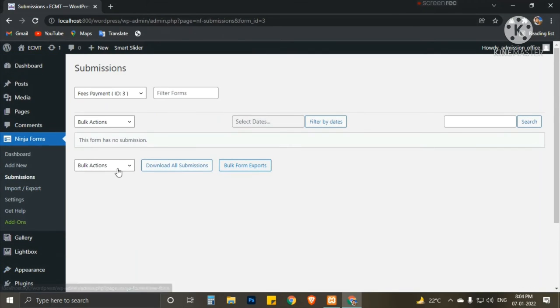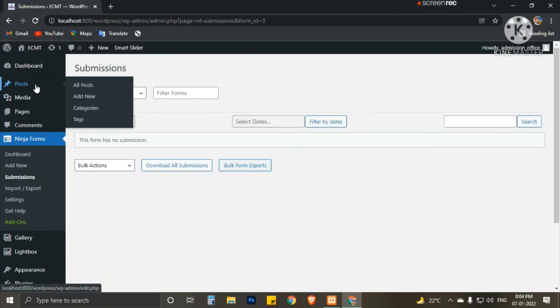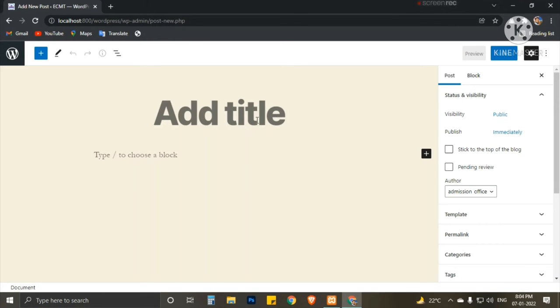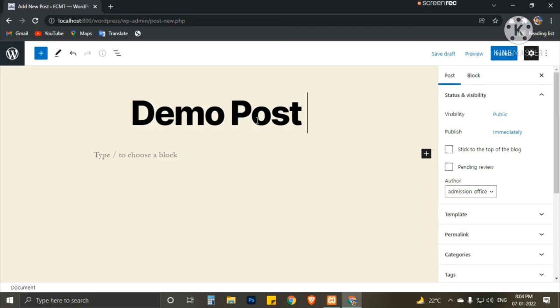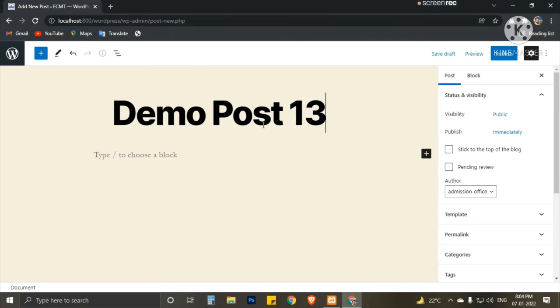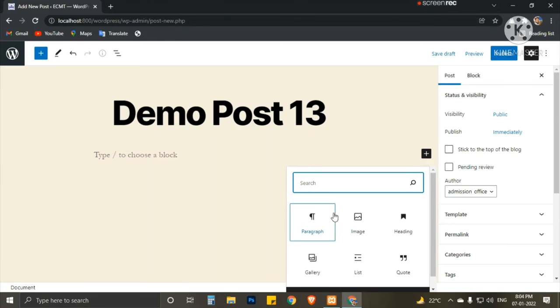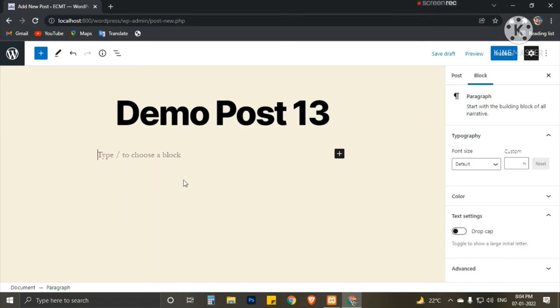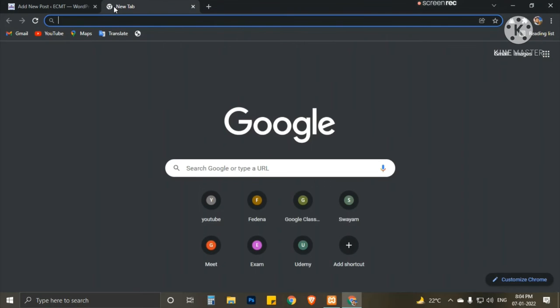Now if we want to send posts, that means the notices, we can post here. Go to the post and add new. We can make a demo post, like demo post 13. We can write it here also. So what can we say? Search for some text, lorem generator.